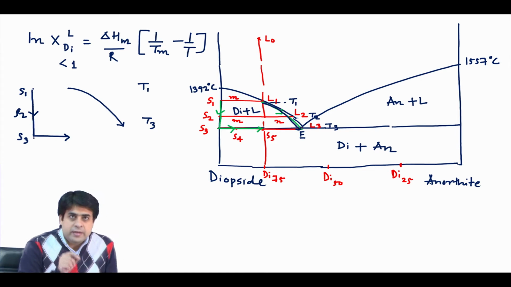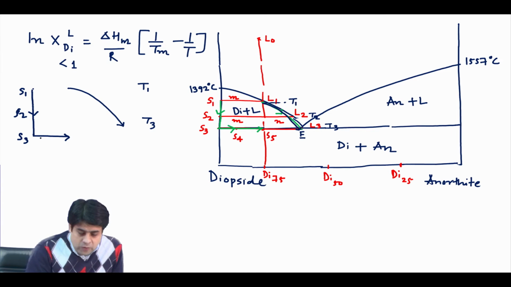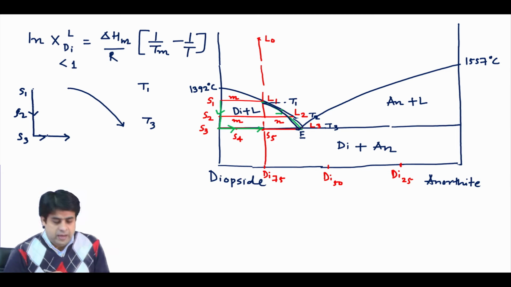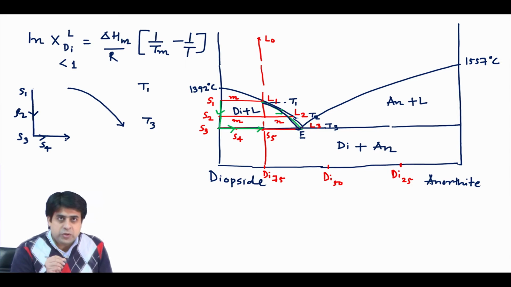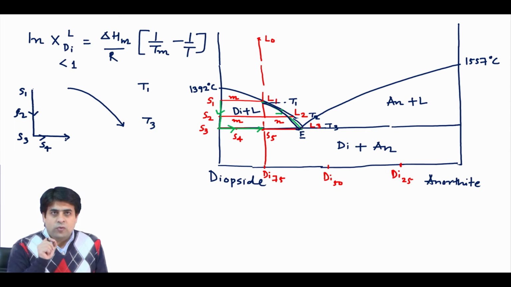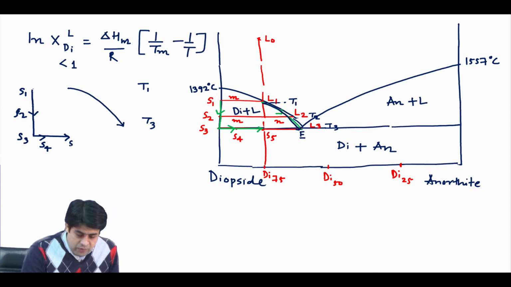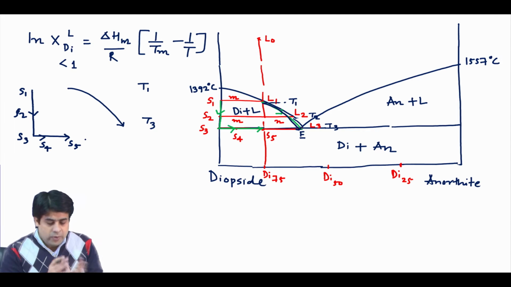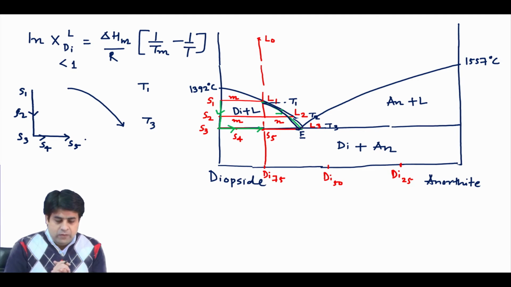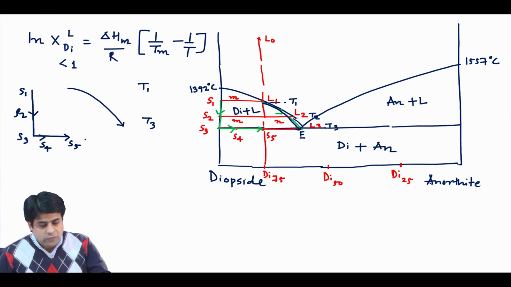You no longer stay on the vertical line, but you move along the horizontal line, and your S4 composition will be here. Finally, the last drop of liquid is exhausted when your solid composition is exactly the same as your original melt composition, that is, S5 has exactly the composition of L0.